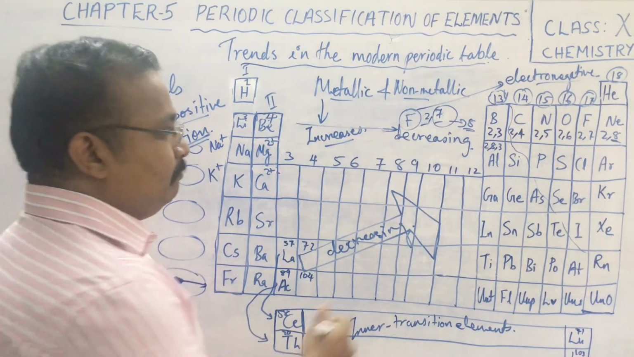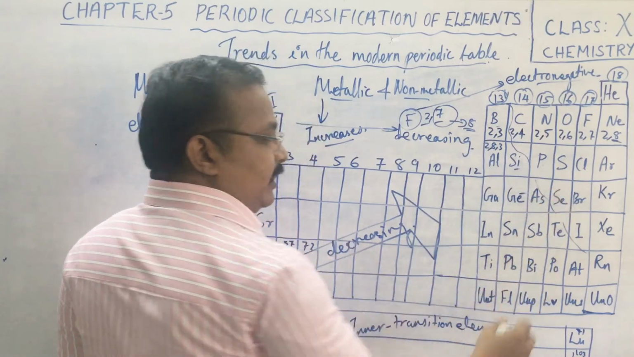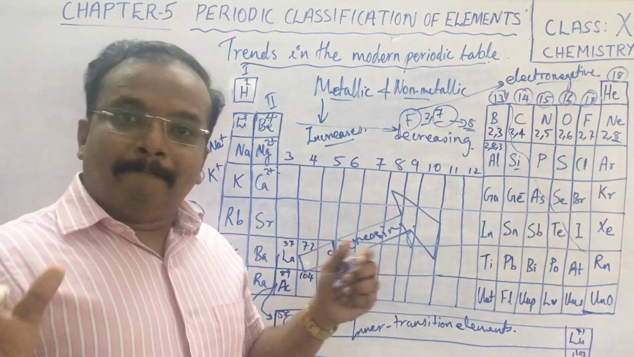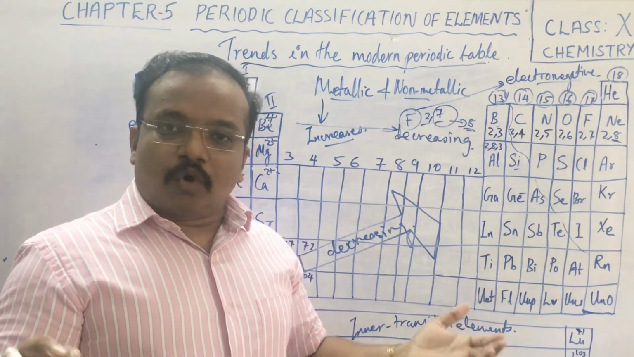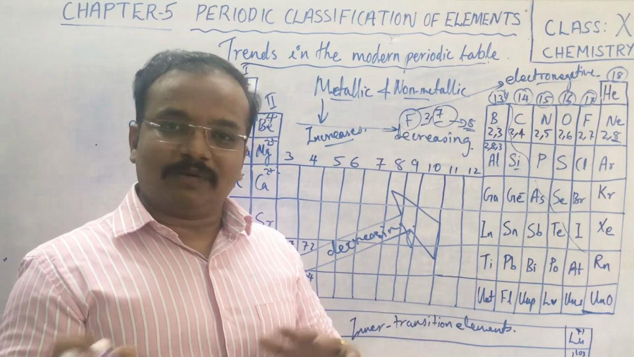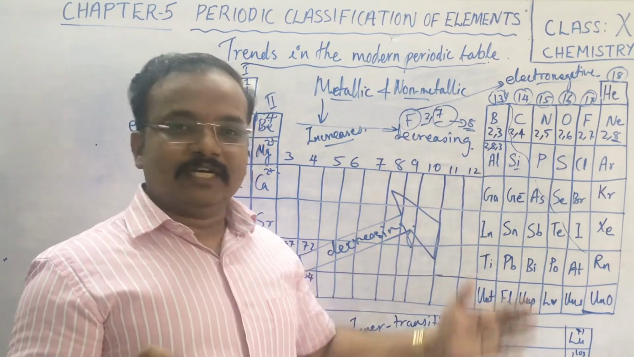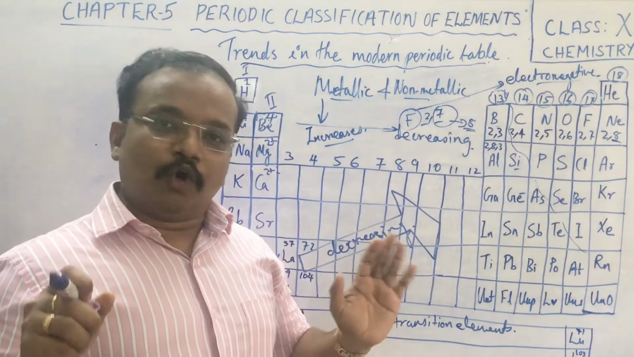Okay, and in between we have this boron, silicon, germanium. All these are actually our metalloids. They are either metals or non-metals. They have both metallic as well as non-metallic properties. So they are considered to be metalloids. Okay, so above this are non-metals.